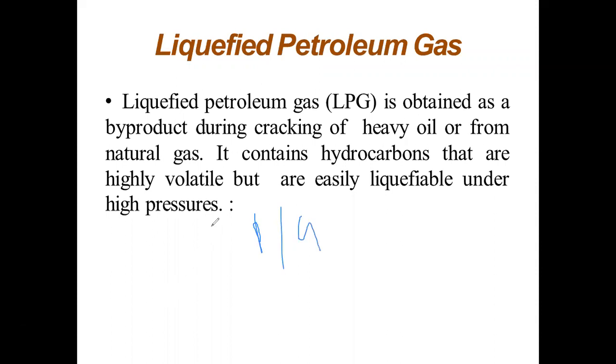Yes, so we are getting the petrol or gasoline by using the cracking process. Cracking is nothing but decomposition of higher hydrocarbons to lower hydrocarbons. So what is the higher hydrocarbon here? Higher hydrocarbon is heavy oil. So this heavy oil is decomposed to gasoline.